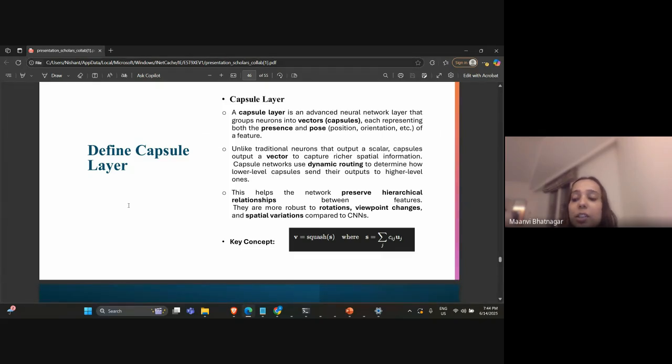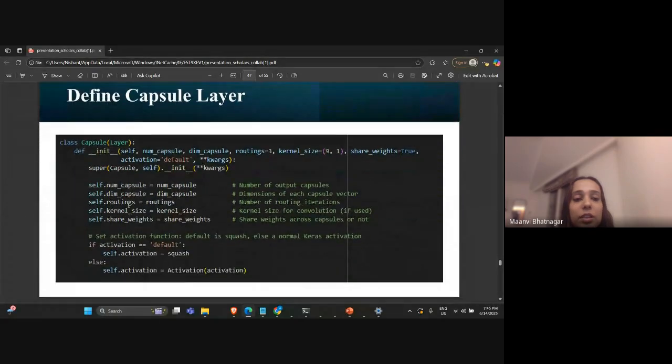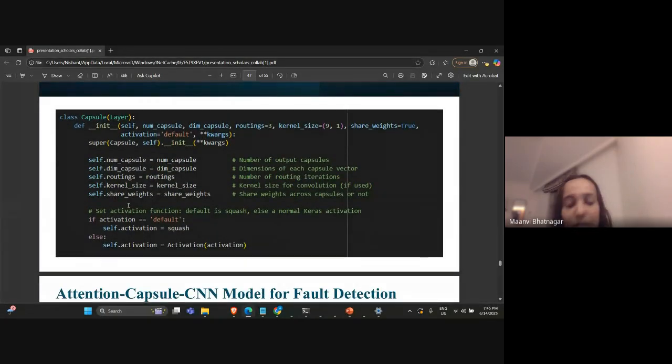So this is mainly used to preserve the part whole relationship. The next is this is how we defined our capsule layer. In this, we used the sklearn library again and used different parameters like the kernel size, the dimensions, the routings, and different parameters to build this model.